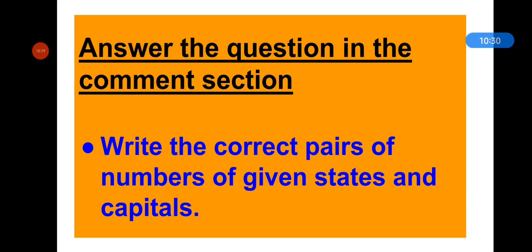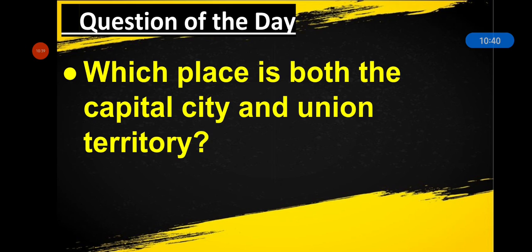Answer this question in the comment section. You need to write the correct pairs of numbers of the given states and capitals in today's class. Question of the day is, which place is both a capital city and a union territory? So complete your work and answer in the comment section.